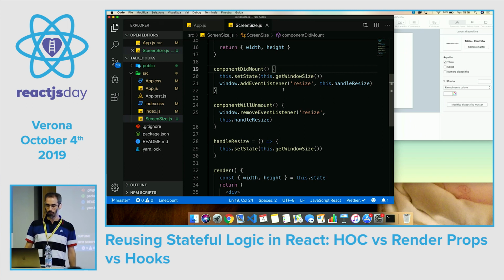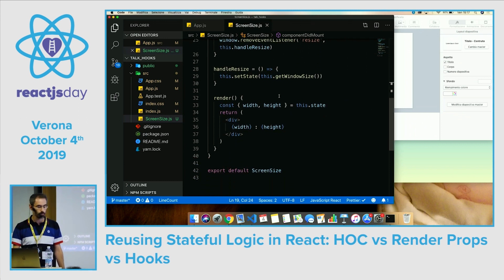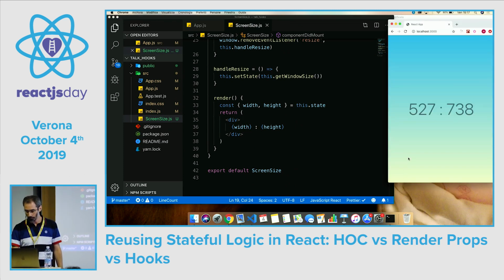And to clean up things, we use a componentWillUnmount lifecycle event handler so that we can remove the event listener. The render function is very simple. We just print the width and height from the state, and the result is this.